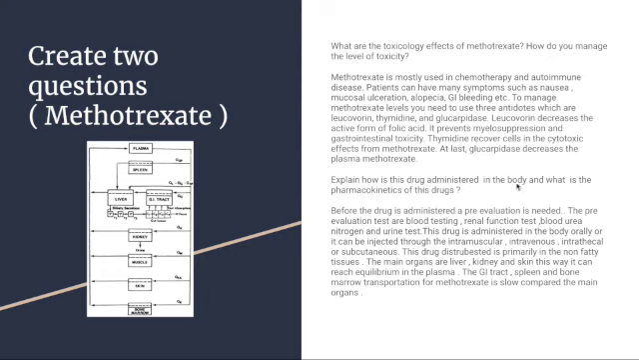Explain how this drug is administered in the body and what the pharmacokinetics of this drug are. Before the drug is administered, a pre-evaluation is needed. The pre-evaluation tests are blood testing, renal function test, blood urea nitrogen, and urine test. This drug is administered orally, or it can be injected intramuscularly, intravenously, intrathecally, or subcutaneously. This drug is distributed primarily in the non-fatty tissues; the main organs are the liver, kidney, and skin, so that the drug can reach equilibrium in the plasma. Distribution to the GI tract, spleen, and bone marrow from methotrexate is slow compared to the main organs.